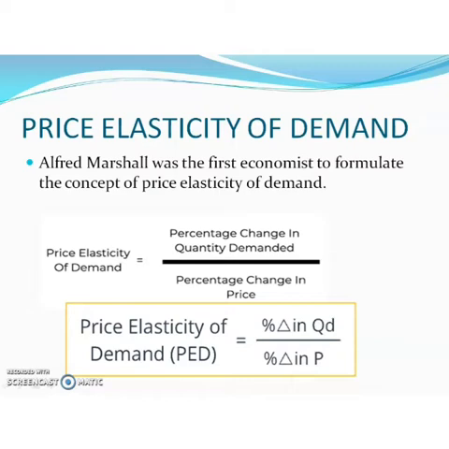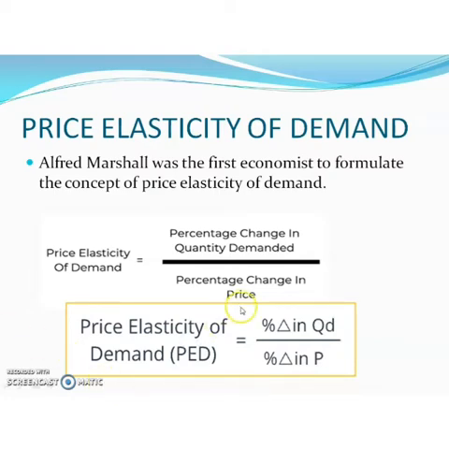So this formula for finding out the price elasticity of demand was introduced by Alfred Marshall. According to him, the price elasticity of demand is equal to percentage change in quantity demanded divided by percentage change in price.